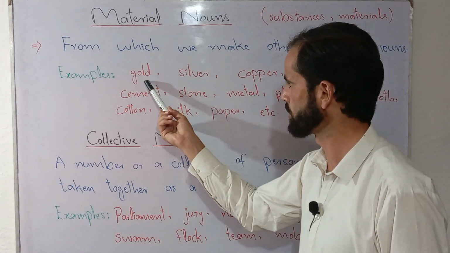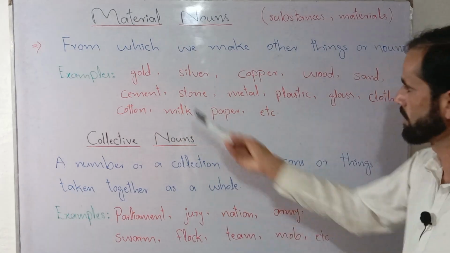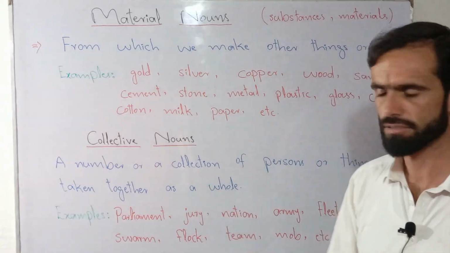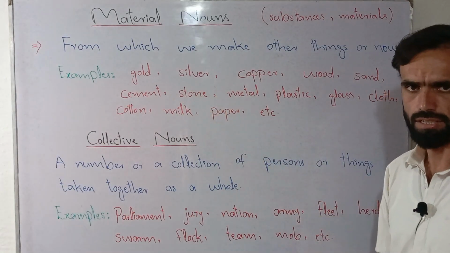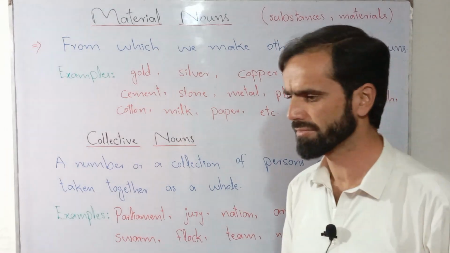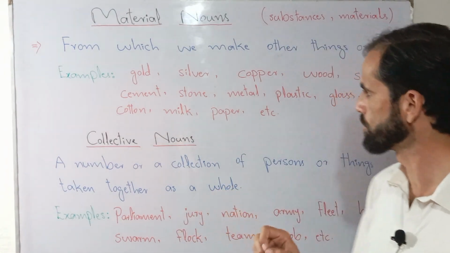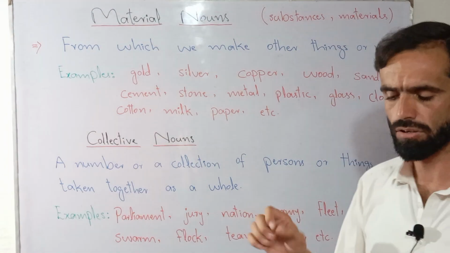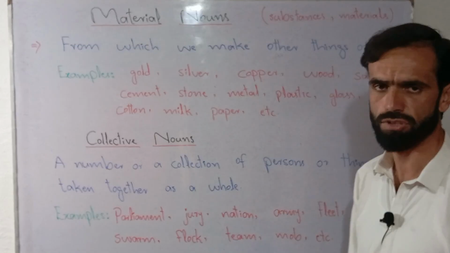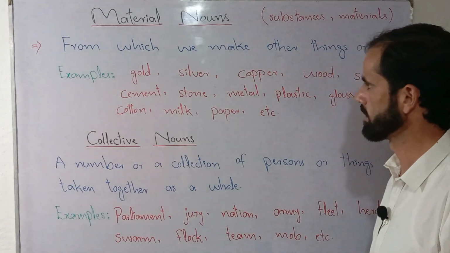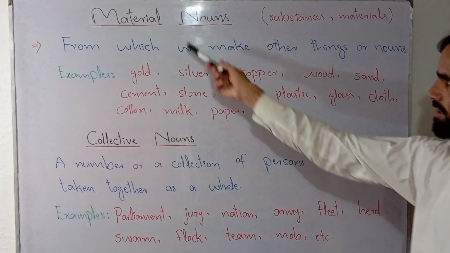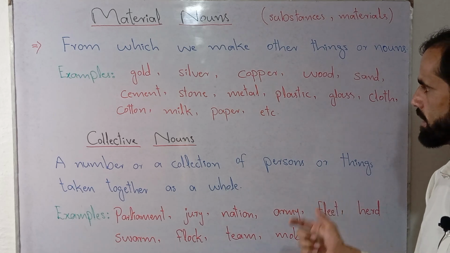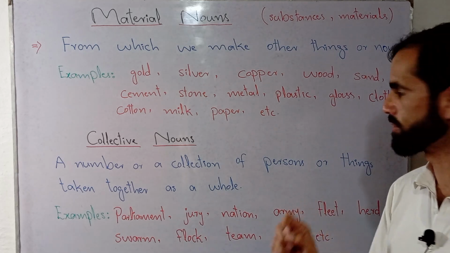Let's suppose we talk about gold. Gold is a material noun because it is itself a material, or a substance. If we refine gold, we can transform it into different other materials, like different types of ornaments and different types of jewelries. If we talk about silver, silver is also a material noun, so we can use silver to make different types of ornaments that especially women wear.